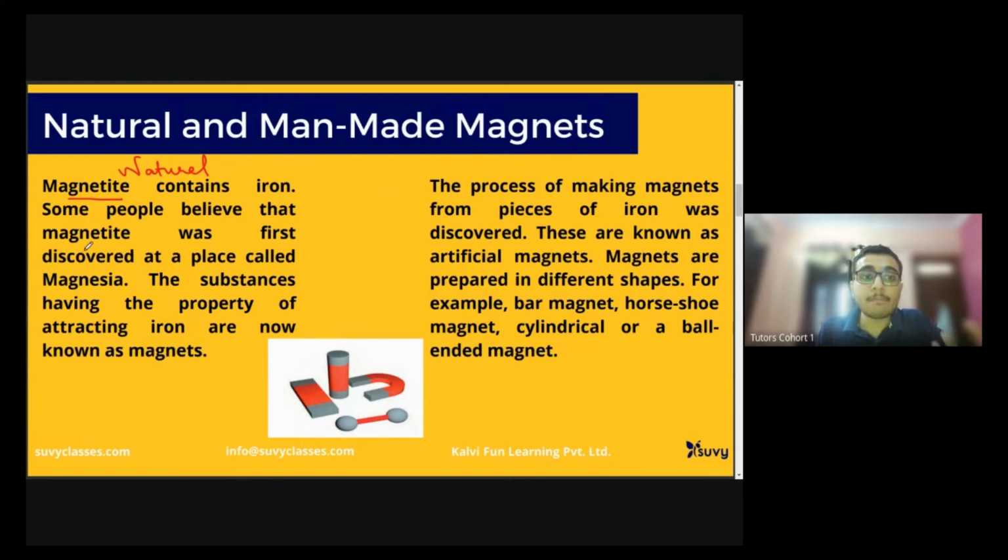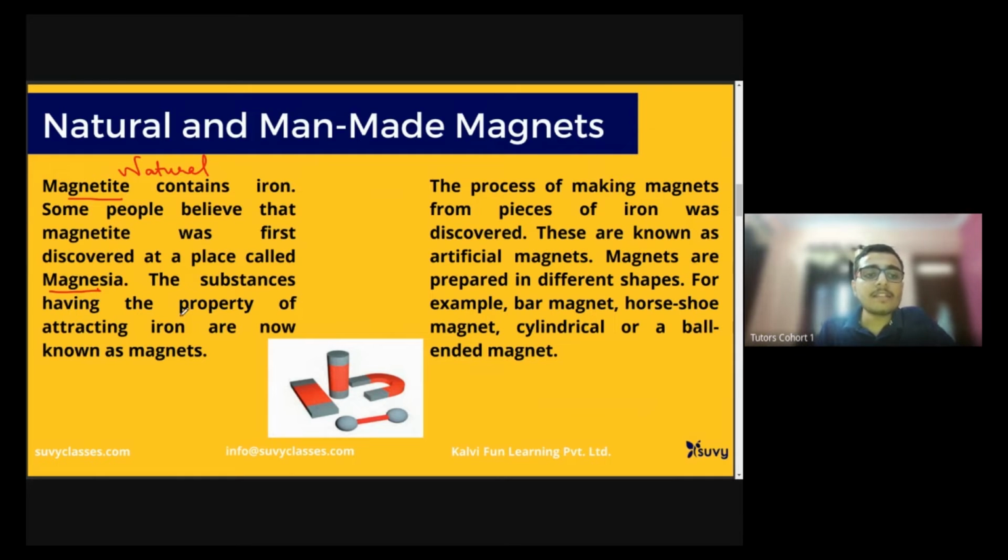Some people believe that magnetite was first discovered at a place called Magnesia. In the beginning there was quite a confusion with the terms: the name of the place was Magnesia, the name of the person was Magnus, and the rock that was discovered was magnetite. Well, that's part of history, and science does not ask for the history. In higher level exams it's not relevant, so we don't need it, but for general knowledge we can read it, so we are doing it here.